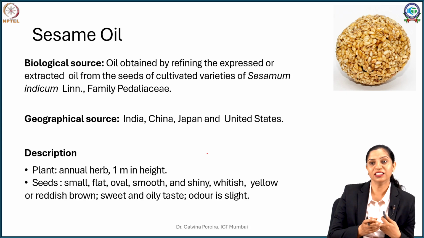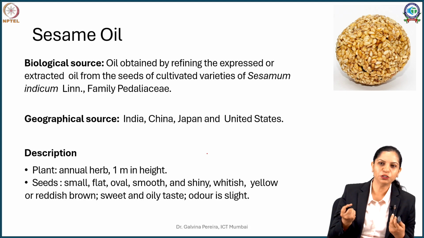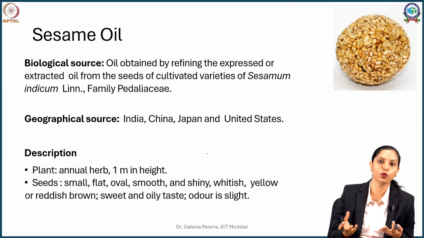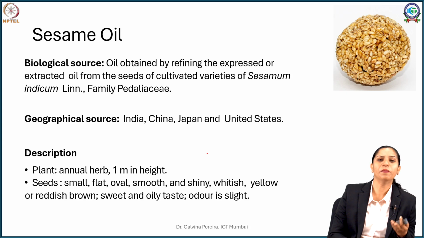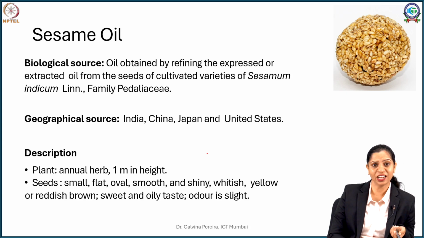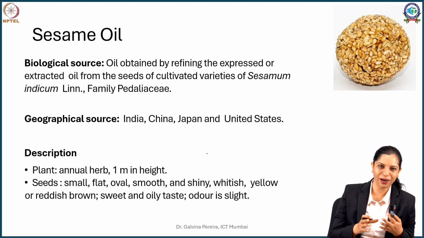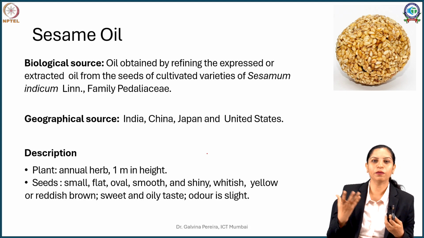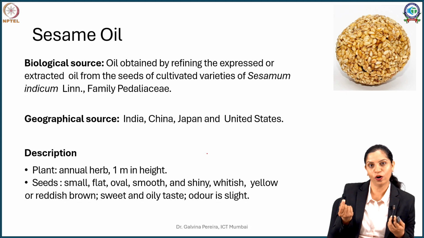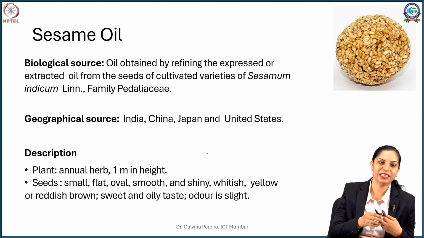So this is again a seed oil, a fixed oil obtained by expression from the cultivated varieties of sesame. We have been using it in our culinary, and this belongs to the Pedaliaceae family. Now it grows abundantly in India, China, Japan and in the US. This is an annual plant. You will see it fruiting post the monsoon, bearing pods, and in these pods you will see a stack of seeds, or a stack of sesame seeds.